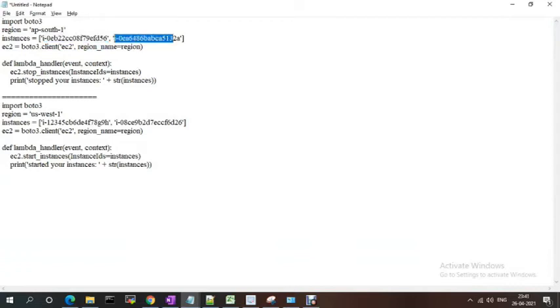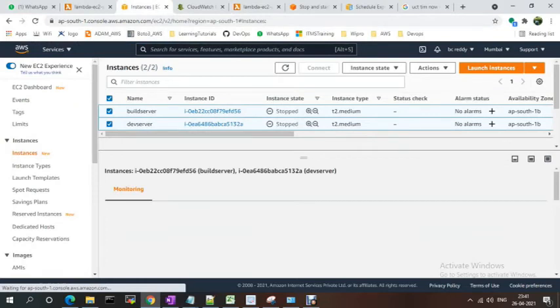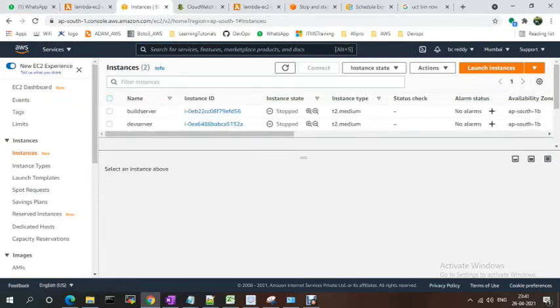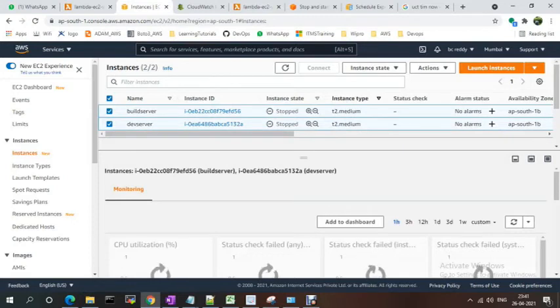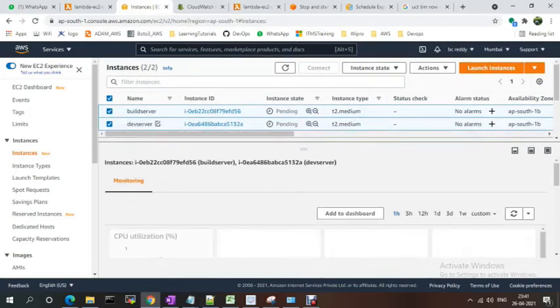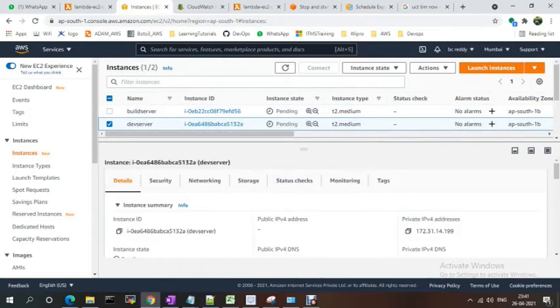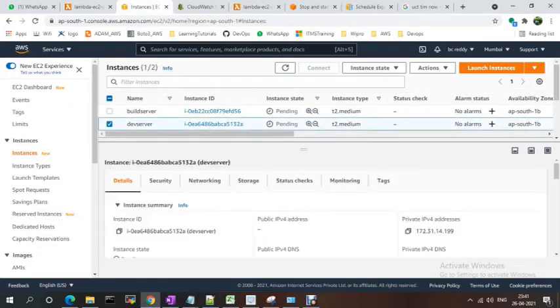If I wanted multiple instances, I have to start the instances. Let me start the instances manually. Basically we'll go to here and start the instances, right? Suppose I have dev 10 servers and QA 20 servers, like that. At that time, based on the tag name or environment name, I wanted to stop the instances.